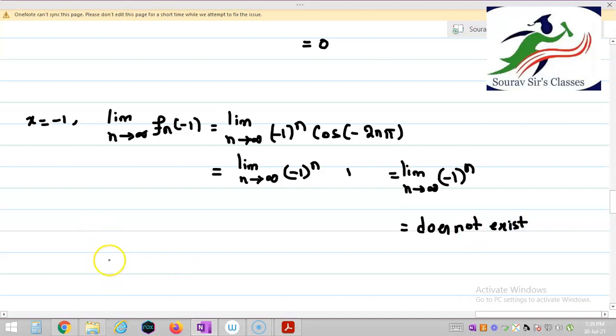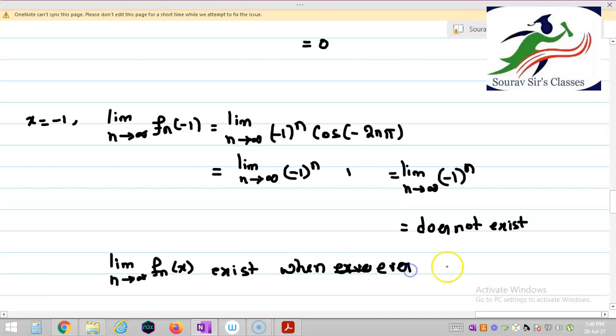So limit n tends to infinity f_n(x) exists whenever x belongs to minus 1 open, 1 closed, that is (-1, 1].